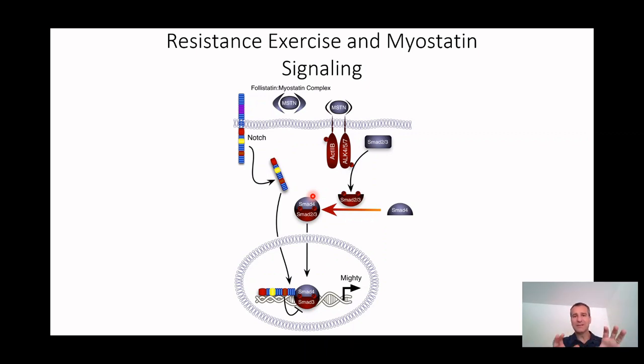All right, so this is a different way of activating. This is a non-traditional way of activating this TGF-beta family member pathway. We're actually inhibiting it. And it's a way that we could potentially be mediating some of the effects of resistance exercise.